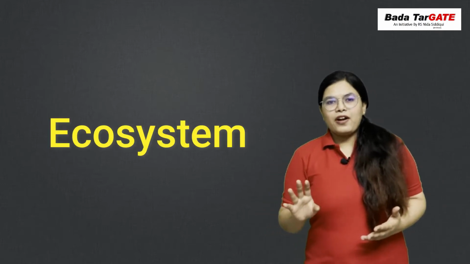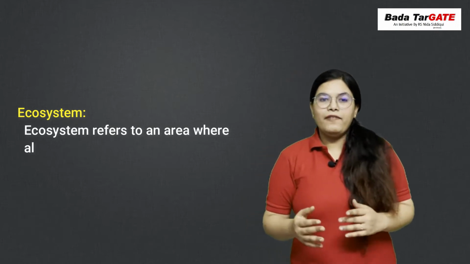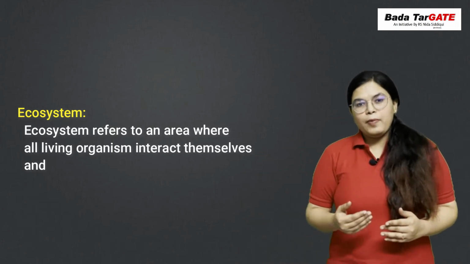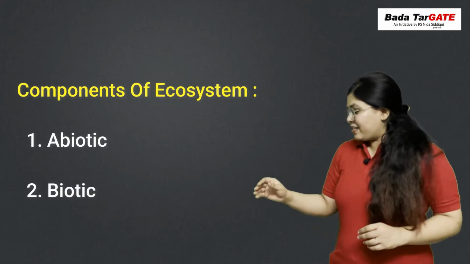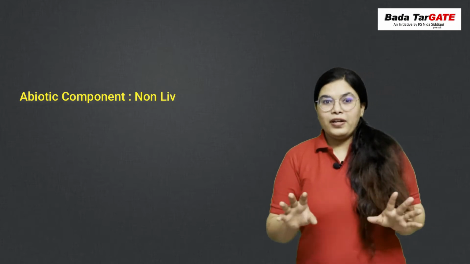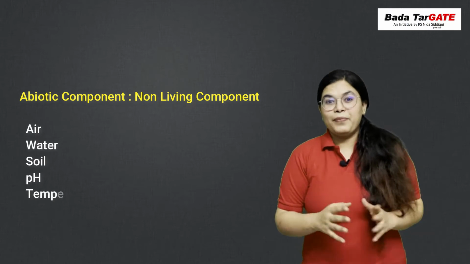So basically, when we are going to discuss environment, the first thing that comes to our mind is the ecosystem. That is the structural and functional unit of the biosphere. The basic definition of ecosystem is: an ecosystem refers to an area where all living organisms interact among themselves and also with the surroundings. In an ecosystem there are two components. First we have the abiotic component, the second is the biotic component. The abiotic components are the non-living components, which are air, water, soil, pH, temperature.